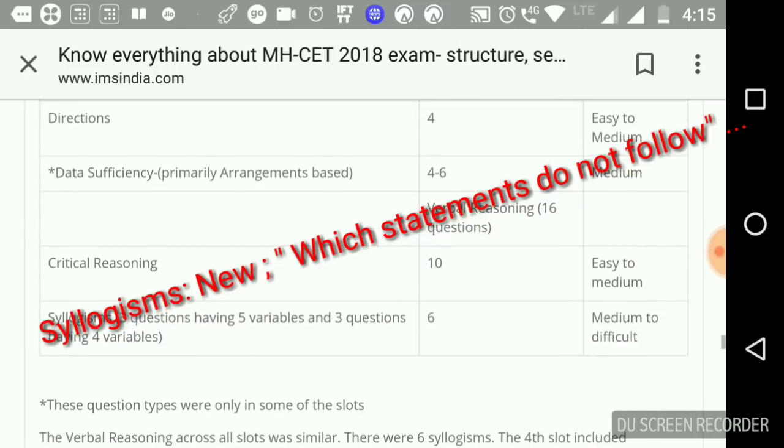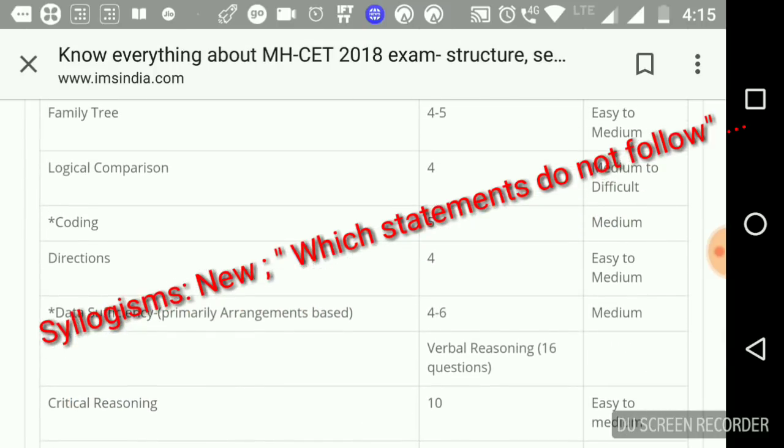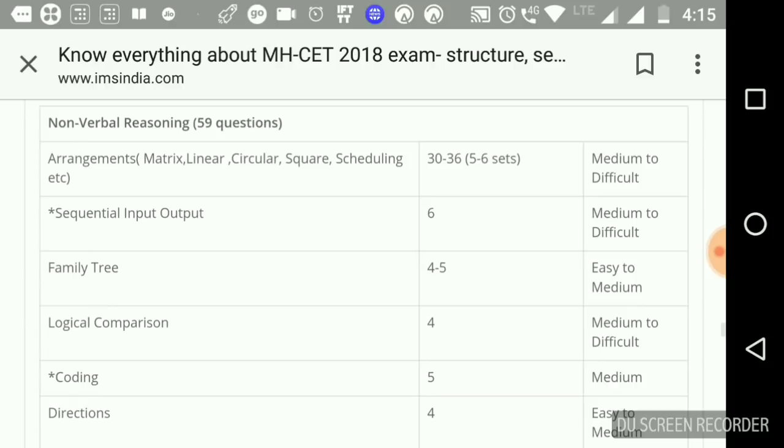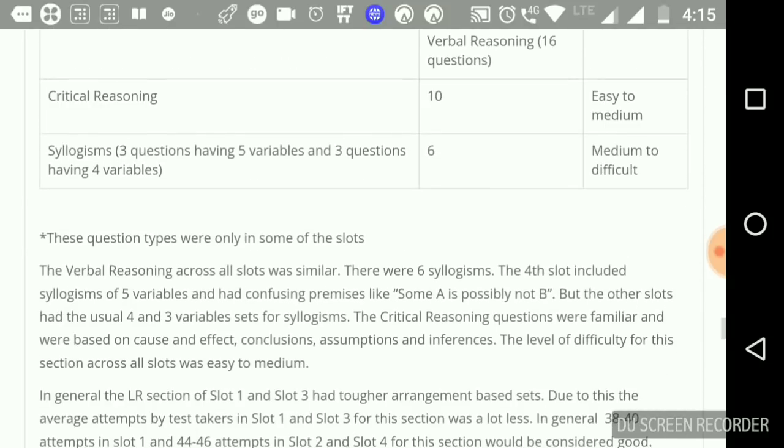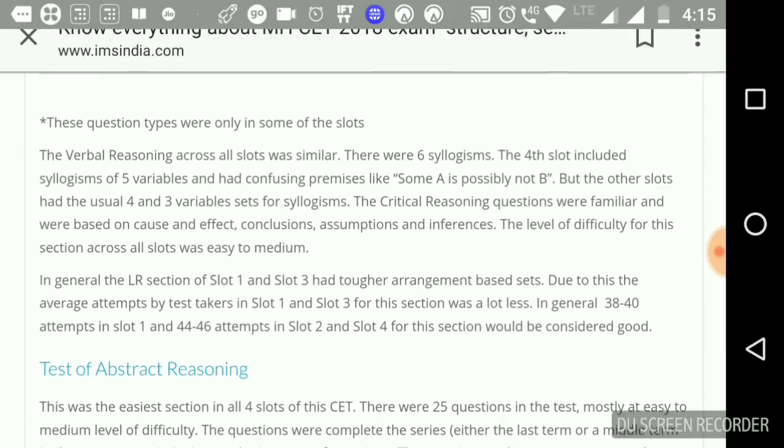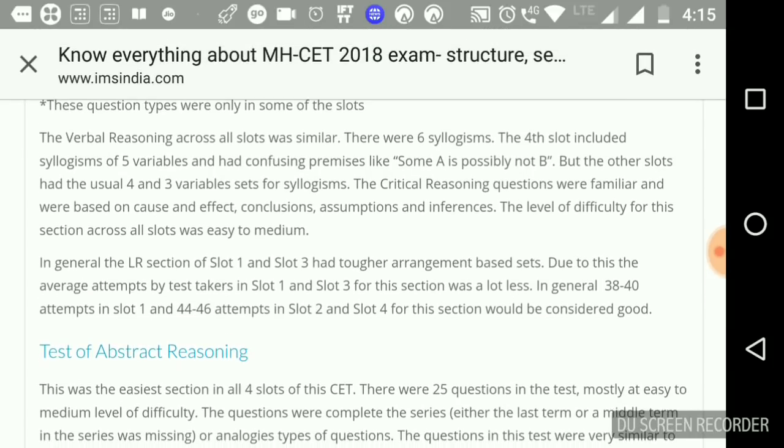Few questions are marked with an asterisk, as you can see: coding, sequential input output, data sufficiency. So these are present only in some slots. In general, 38 to 40 attempts in slot 1 and 44 to 46 attempts in slot 2 and slot 4 for this section would be considered good. So here, as we see, there is some difference in slot wise attempts of what could be considered a good attempt.